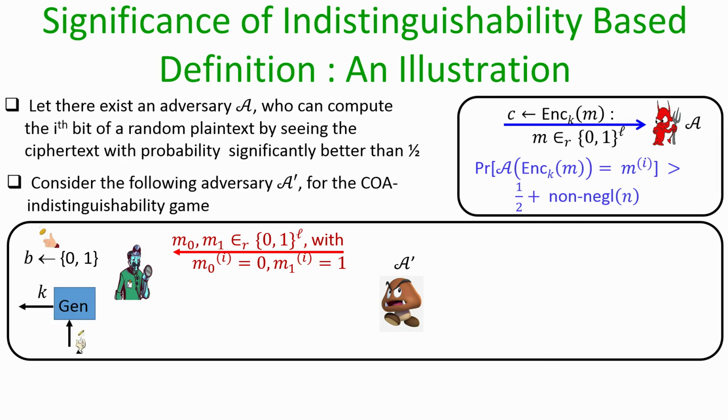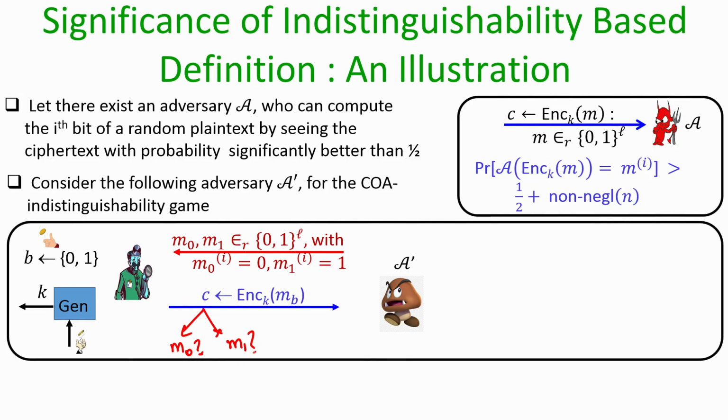Now, what the experiment does is it runs the key generation algorithm and it decides to either encrypt the message M0 or to encrypt the message M1. So, imagine the adversary A dash is given the encryption of the message MB, where B is the index of the message which has been encrypted by the experiment, and the goal of the attacker A dash is to identify whether it is M0 which has been encrypted in C or whether it is M1 which has been encrypted in C. That is the goal of the attacker.